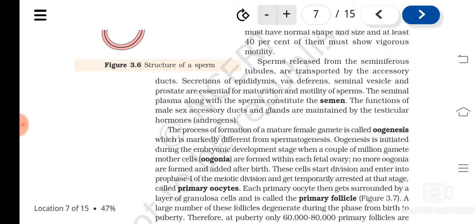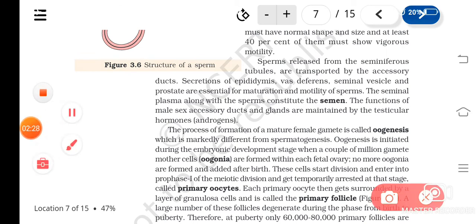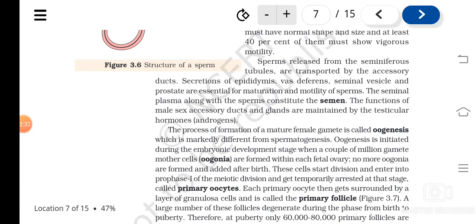Then these cells start their meiotic division and enter into prophase 1, and there they get arrested. This means the division will be stopped for a long time.